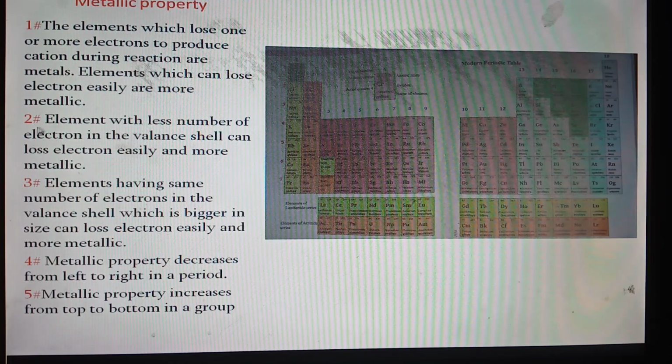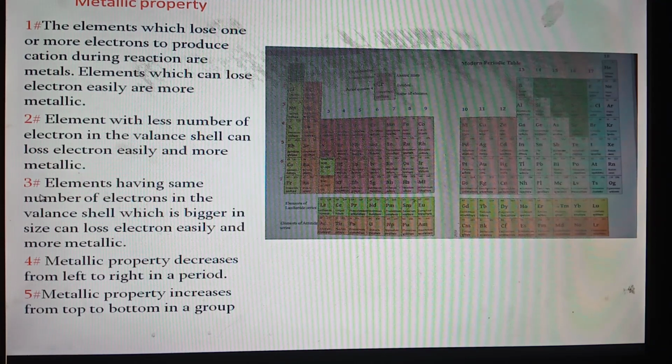And now let us see the point again. Point number 2: an element with less number of electrons in the valence shell can lose electron easily and is more metallic. So sodium will be more metallic than magnesium. Similarly, aluminium contains 3 electrons in the valence shell, so aluminium is less metallic than magnesium.